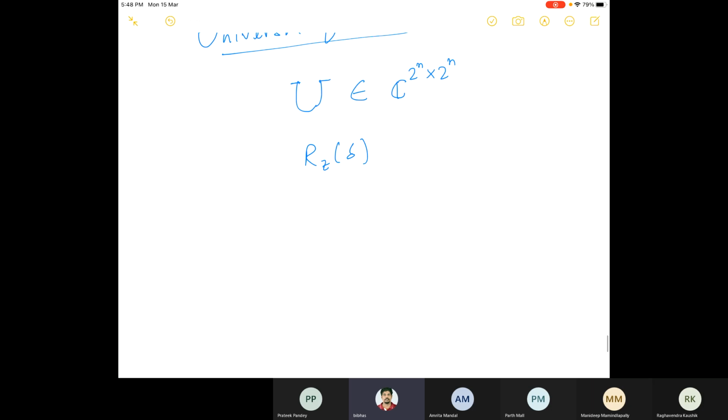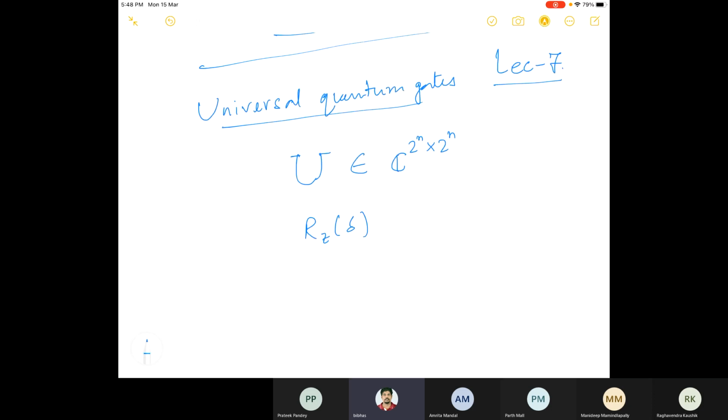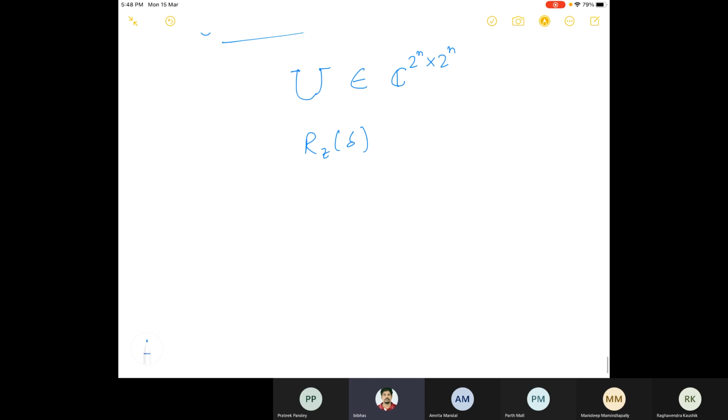And so here basically, as we have seen in quantum circuits, if we say that quantum computation is equivalent to a quantum circuit, then we know that given some initial state, suppose I have an n qubit state, so it is in C to the power n.